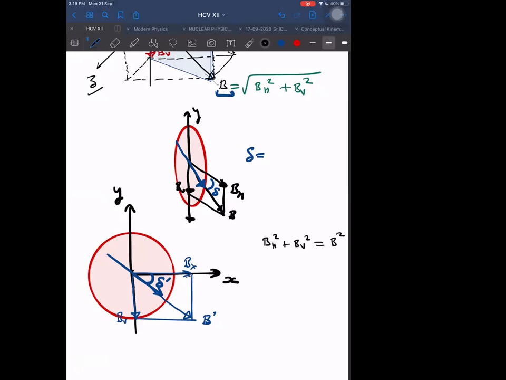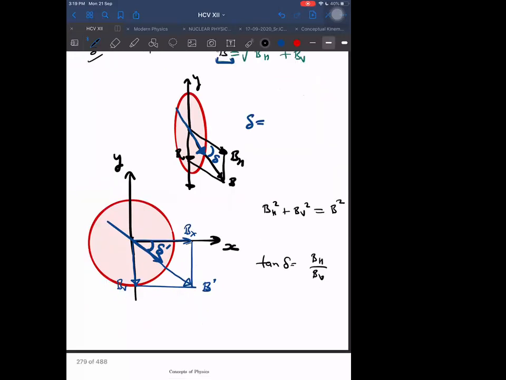All right. First of all, I can start with tan delta. What is tan delta? Tan delta is B vertical divided by BH. That is tan delta. What is tan delta dash? That will be B dash H, the horizontal field in the XY plane. That Bx here will become B dash H. Actually, it is not apparent. It is really the horizontal field in that plane.